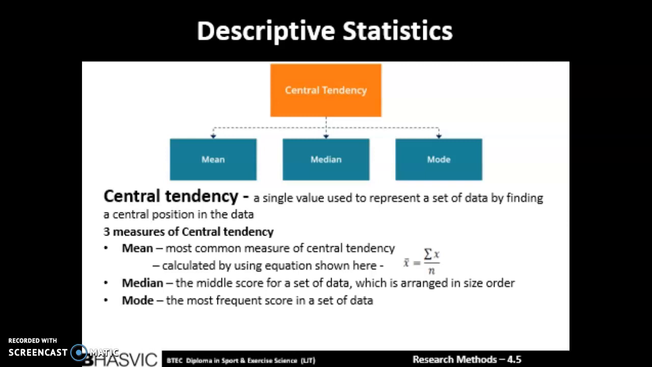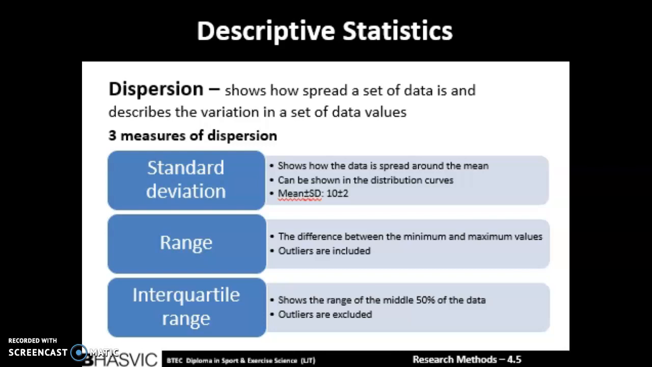The other category is dispersion. Dispersion shows how spread the data is, so shows you the variation of the dataset. There are also 3 measures of this, which are standard deviation, and this shows how the data is spread apart from the mean. The third bullet point on this shows how mean and standard deviation are written. Using this, you can see how spread a dataset is, even with the same mean. For example, if the standard deviation is higher, the data is more spread.